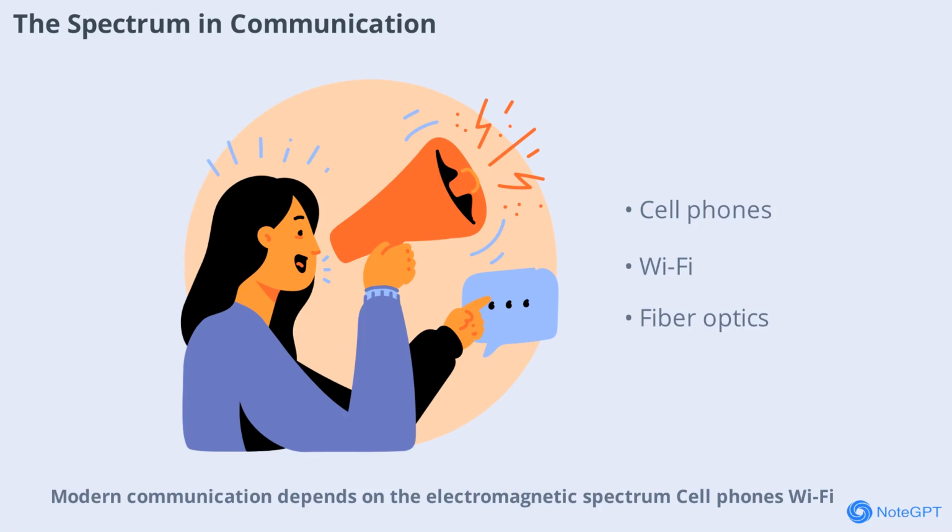Modern communication depends on the electromagnetic spectrum. Cell phones, Wi-Fi, and satellite TV all use different frequencies to send and receive information. Fiber optic cables use light to transmit data at incredible speeds. Without the spectrum, our connected world wouldn't exist. Next time you make a call or stream a video, remember the invisible waves making it possible.